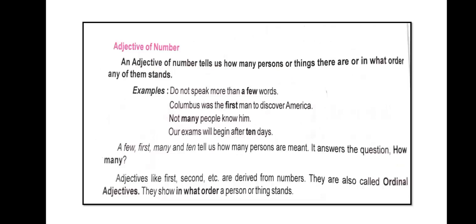It answers the question 'how many', because whenever we ask a question with 'how many', we get an exact number of persons or things as the answer. Adjectives like first, second, etc. are derived from numbers. They are also called ordinal adjectives. Whenever we get answers like first, second, third, these are called ordinal adjectives. They show in what order a person or thing stands.